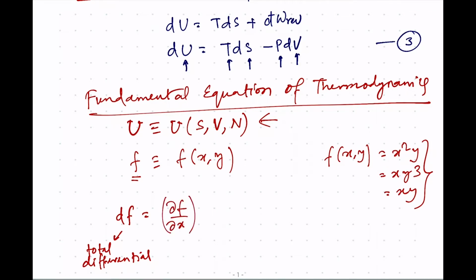For example, the change in f with respect to x when y is constant, multiplied by dx, or the change in f with respect to y at constant x, multiplied by dy. You can notice that here f is a two dimensional variable. For example, if I talk about f as the height of a mountainous area, then you have to specify both x and y in order to talk about the height.